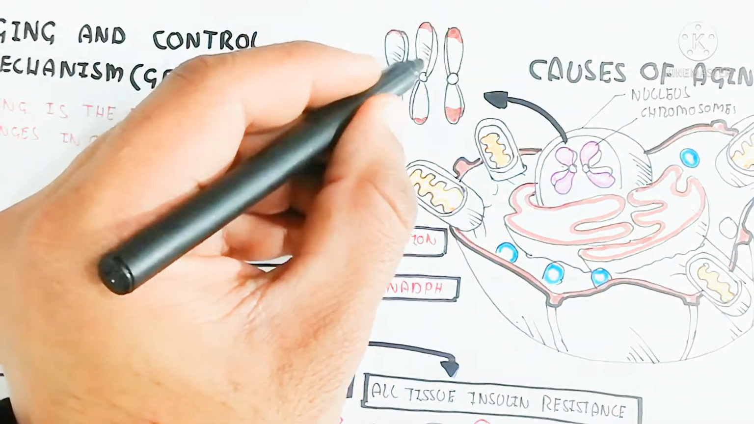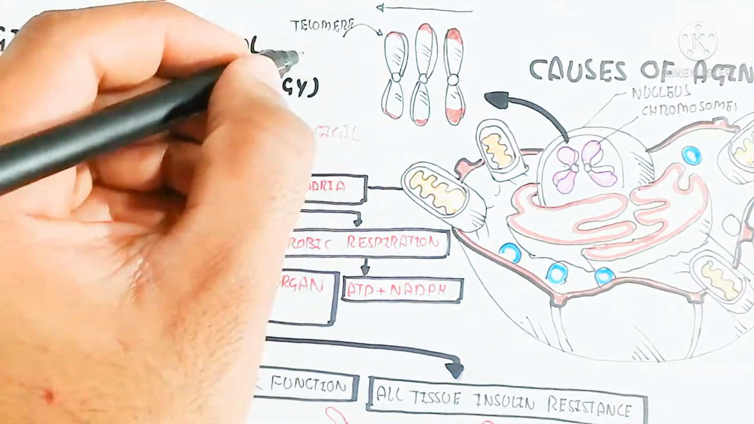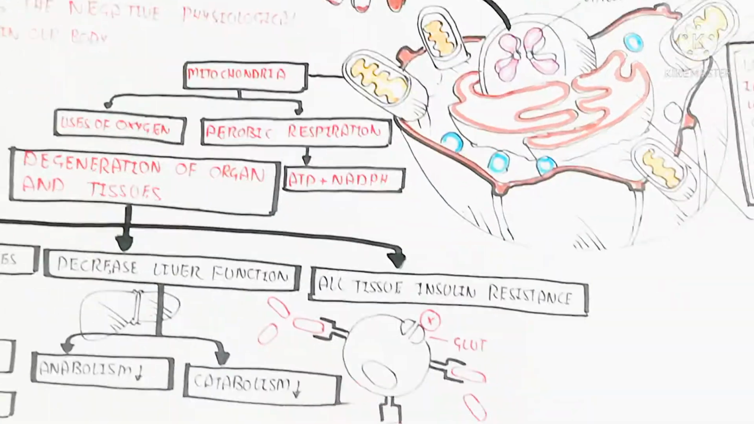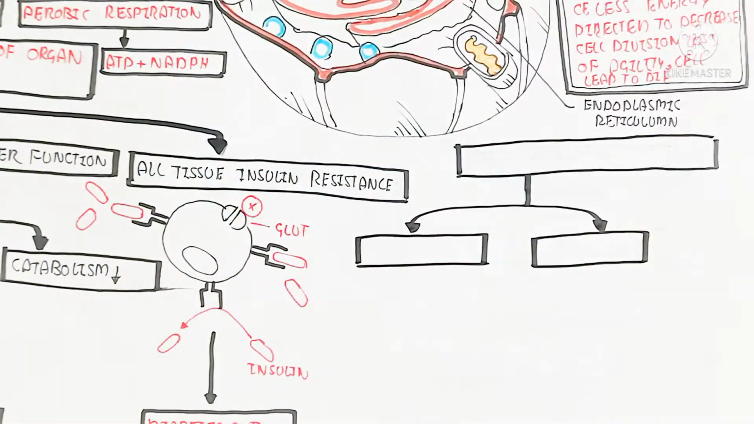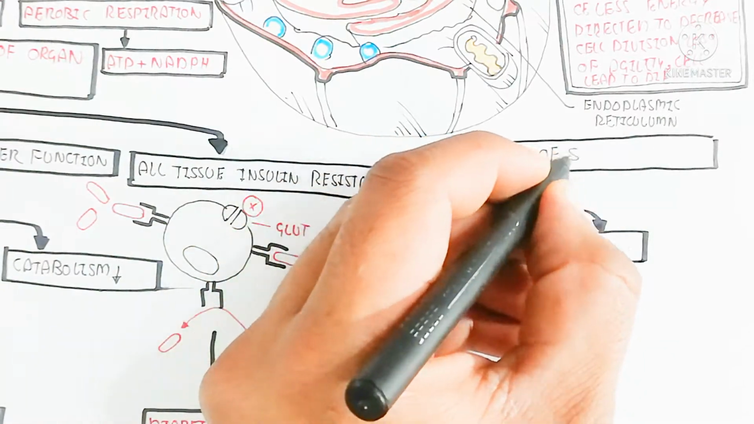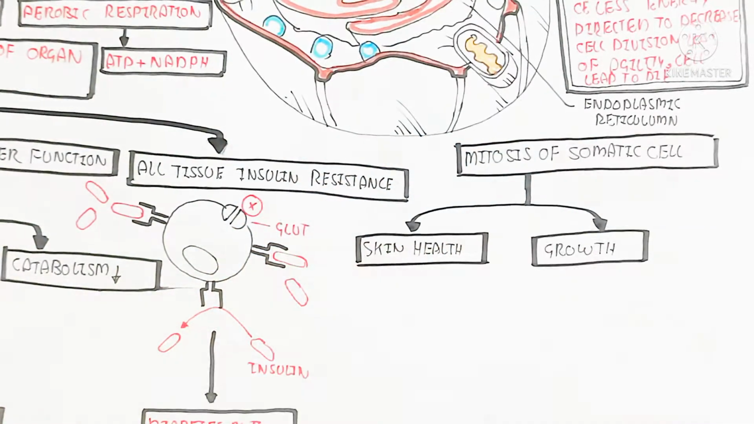On the other hand, an important thing you need to understand is why mitosis will be decreased. Here is the telomere of the chromatin, and the telomere will be decreased with the passage of time. What is the function of the telomere? The telomere is important for DNA repair.